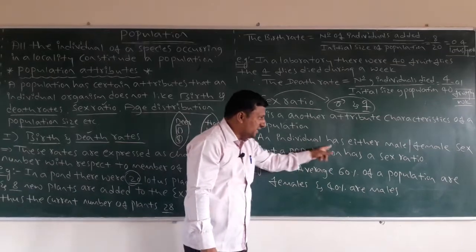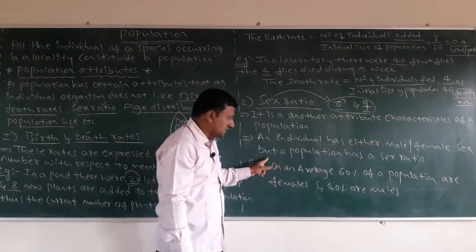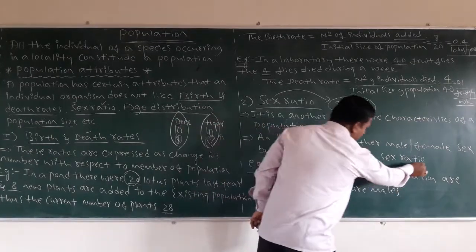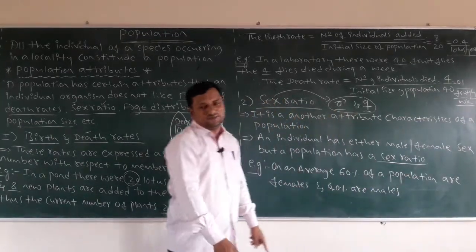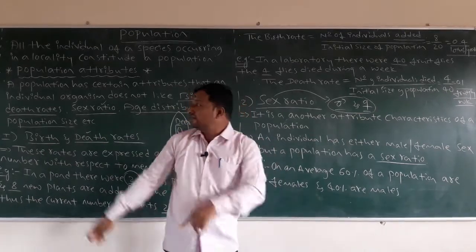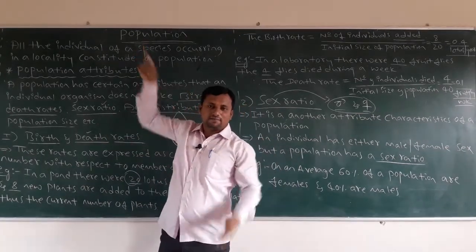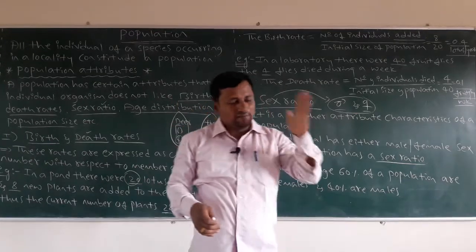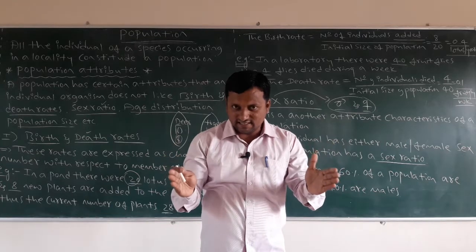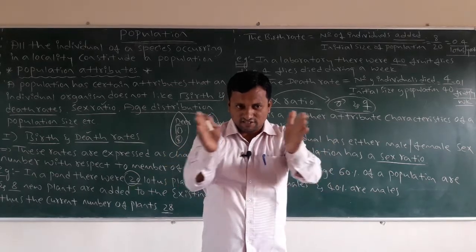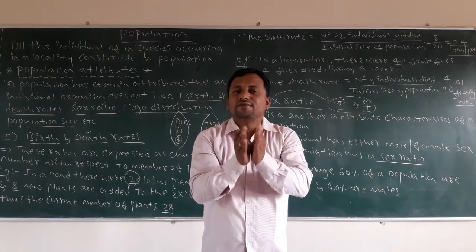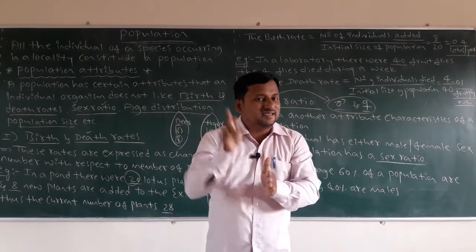An individual has either male or female sex, but a population must have a sex ratio. To calculate it, we must group male and female together.